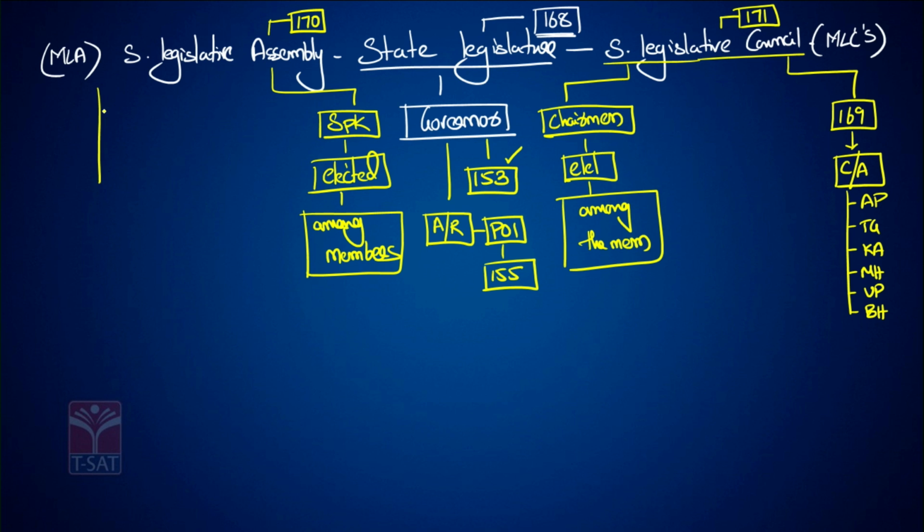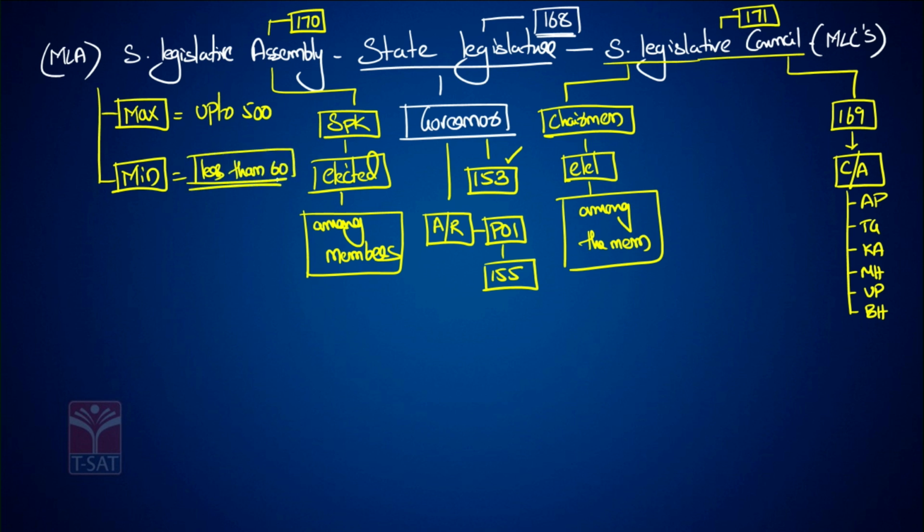The maximum strength of the assembly can be up to 500. The minimum strength of the assembly cannot be less than 60. But with few exemptions to certain states like Mizoram, Pondicherry, Sikkim, 60 is the minimum strength. Because of the less population, some states have been given exemption.